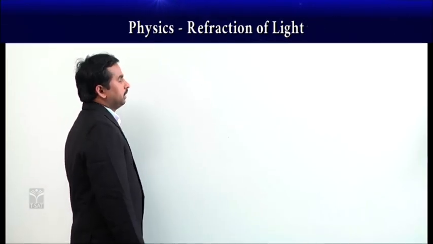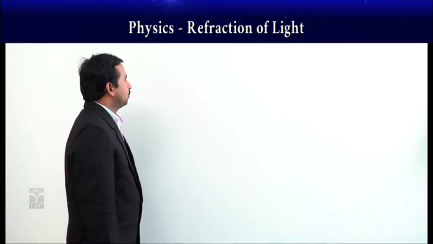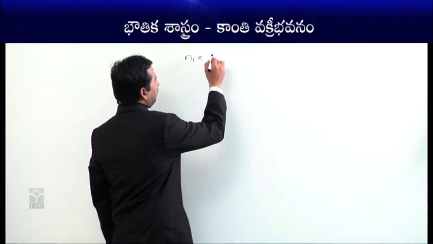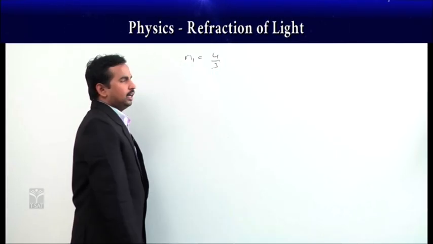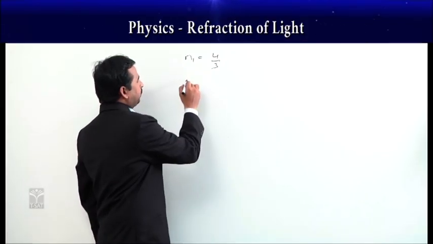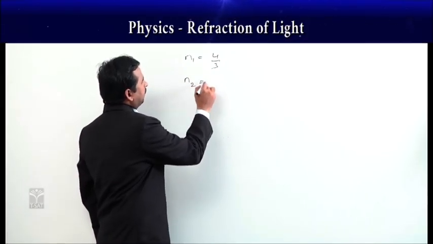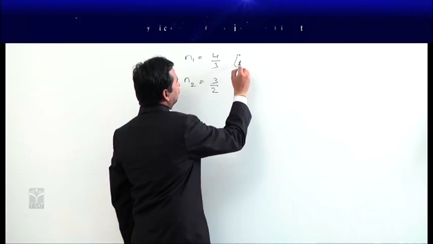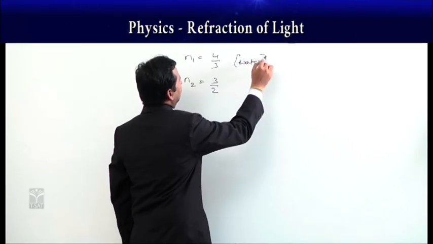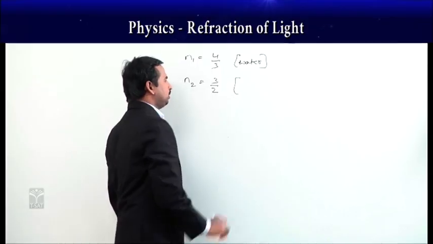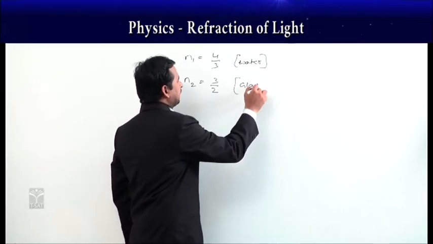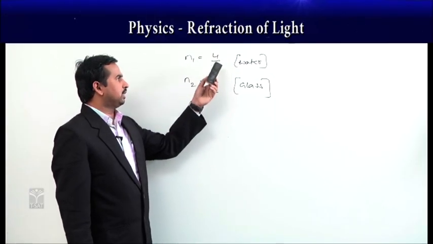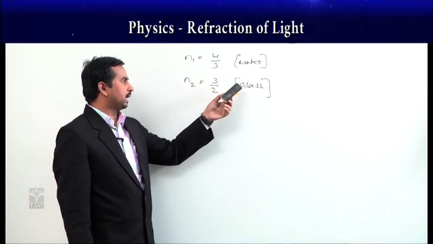Now, we will see an example for this relative refractive index. Suppose the absolute refractive index of water is 4/3, and the absolute refractive index of glass is 3/2.